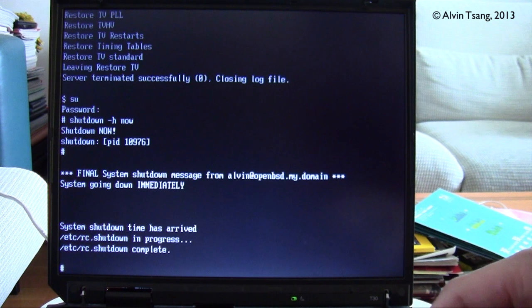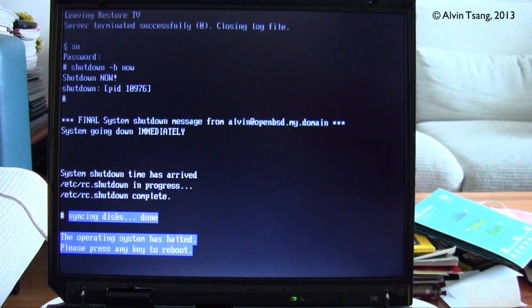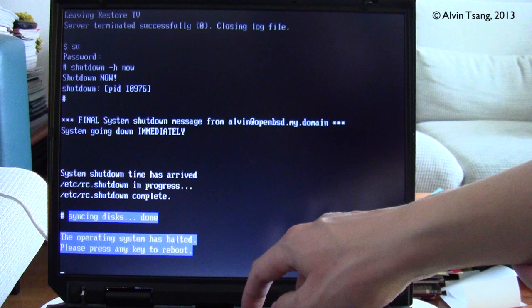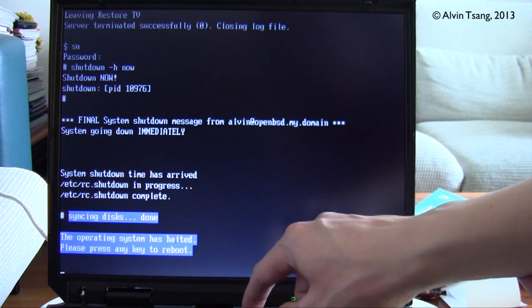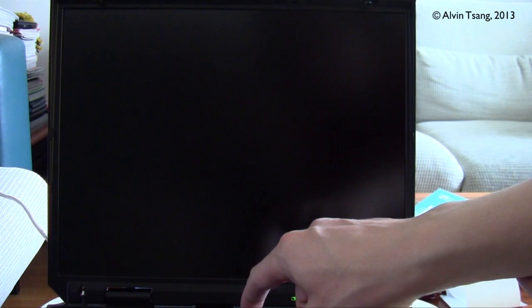Then it says system shutdown time has arrived. Shutdown complete. Syncing disk. It says press any key to reboot. Once you see that, it means this computer is ready to be switched off. Then you can press the power button on the ThinkPad and hold it down until the system turns off. So it's off.